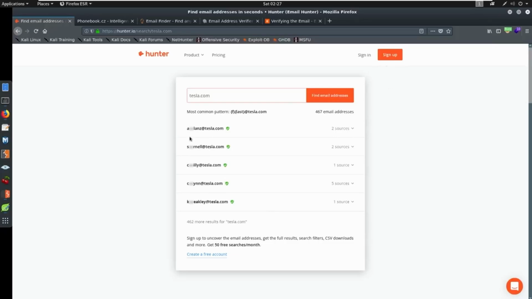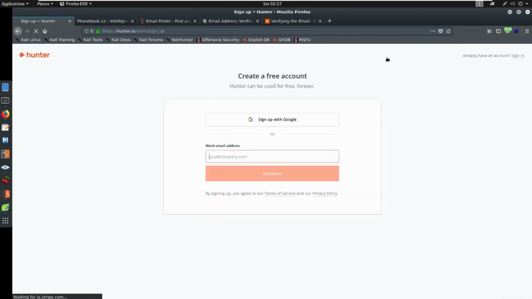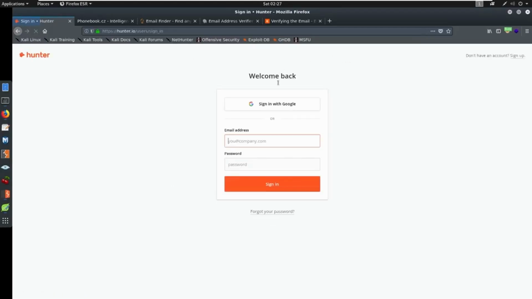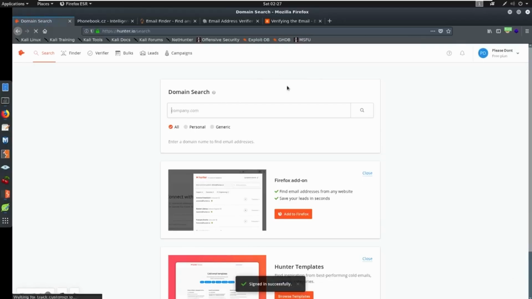Now we can sign up and get actual information here. You should be able to sign up with a Gmail account. Sometimes this does not work depending on the country that you are in, so be cognizant, you might have to use a different email address. But I just tried signing up with a Gmail account that I have on here and it worked just fine. So I'm going to go ahead and try to log in. I'm going to sign in with Google with what's already here, and now I'm logged in.